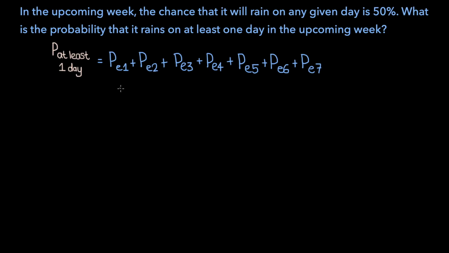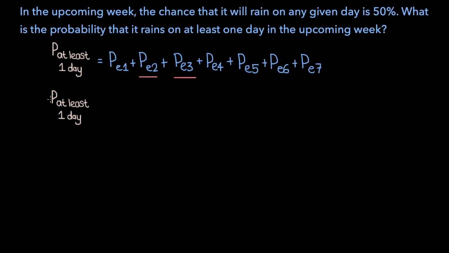Now, since none of these individual probabilities overlap, for example, if you take the probability of it raining on exactly 2 days and the probability of it raining on exactly 3 days, you're not going to be double counting anything. So ultimately, this is a completely valid way of approaching this problem. But that method can get very tedious, and there's a much faster way to solve this problem.